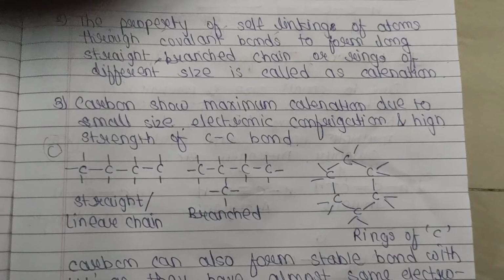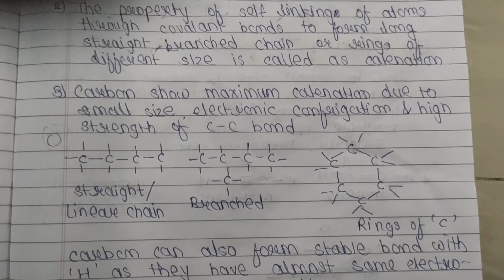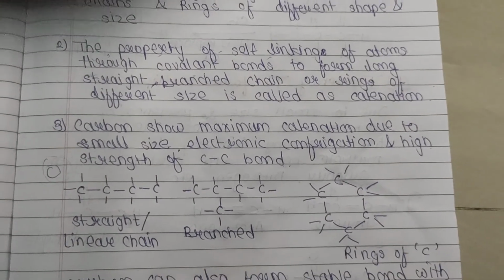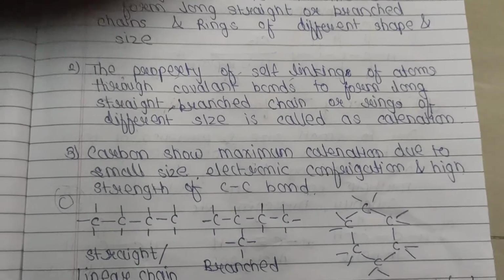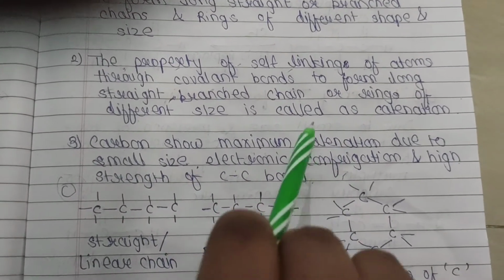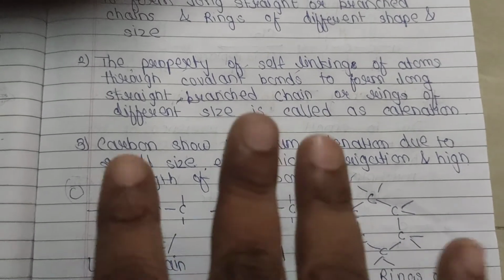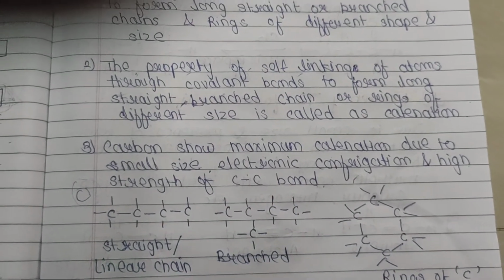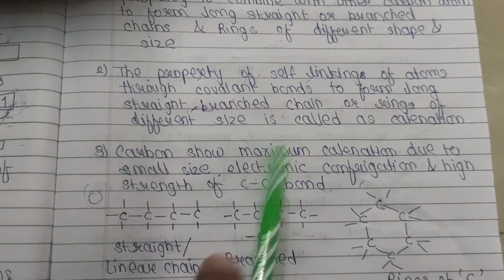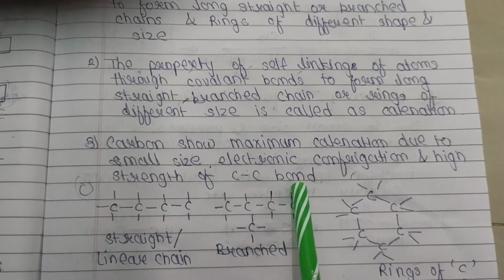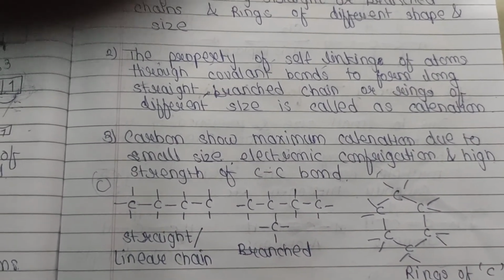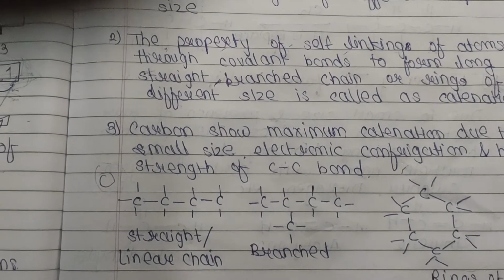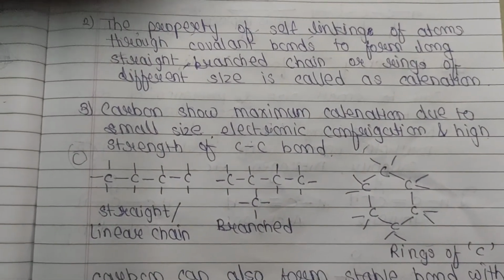Carbon shows maximum catenation due to its small size. Carbon has a very small size, as its atomic number is only 6, and with valency 4 it can form 4 bonds. Catenation is due to its small size, its electronic configuration, and the high strength of the carbon-carbon bond. The carbon-carbon bond is a very strong bond, almost unbreakable. Only under extreme conditions can we break that bond.